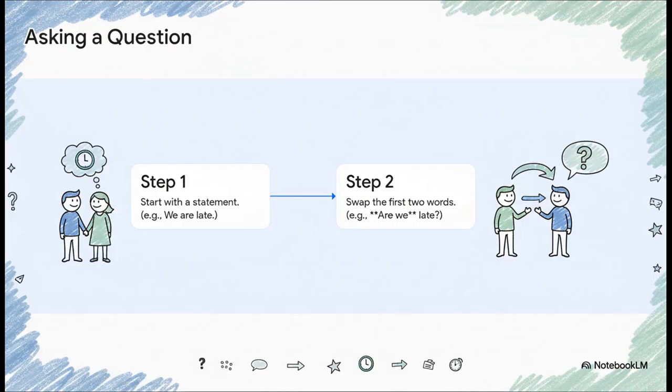All right, so we've got positive and negative sentences down. What about asking a question? Honestly, this might be even easier. You just take your statement, something like, we are late, and you literally just swap the first two words. We are becomes, are we?